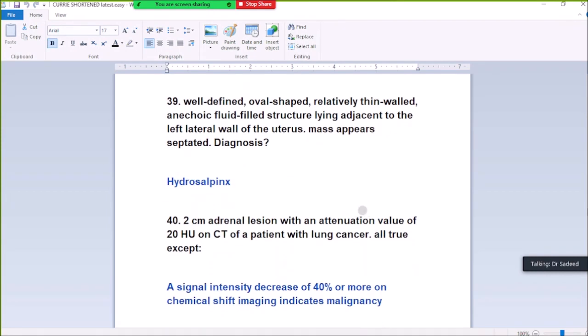39. A well-defined oval-shaped structure with fluid contents lying adjacent to the lateral wall of the uterus. Diagnosis: hydrosalpinx. It is adjacent to the lateral wall of the uterus and a fluid structure, so hydrosalpinx.